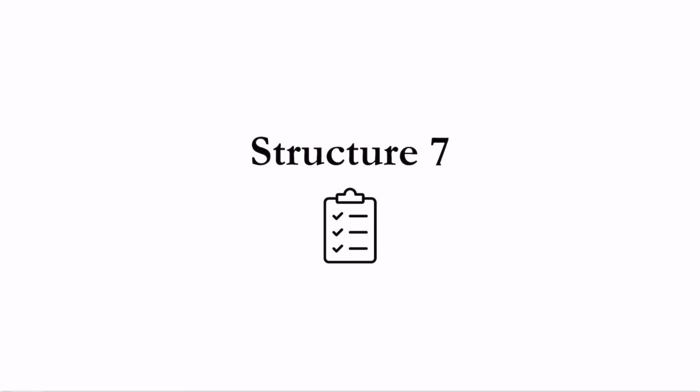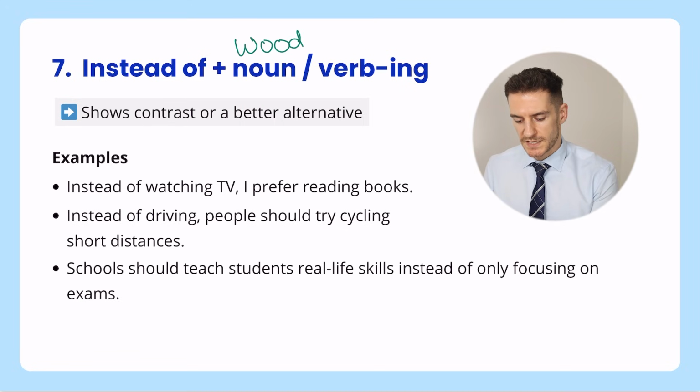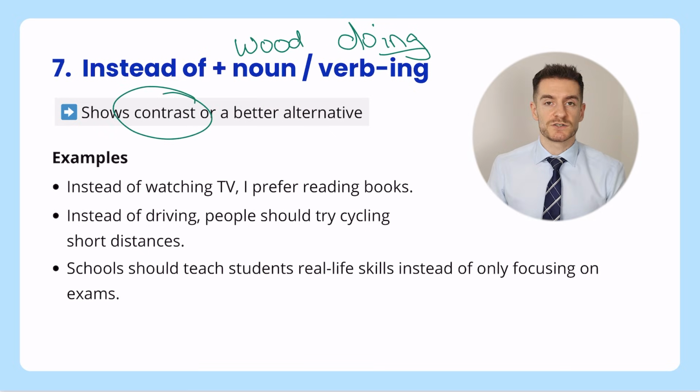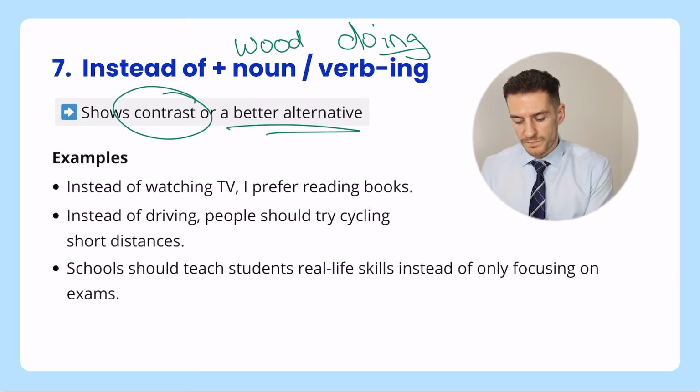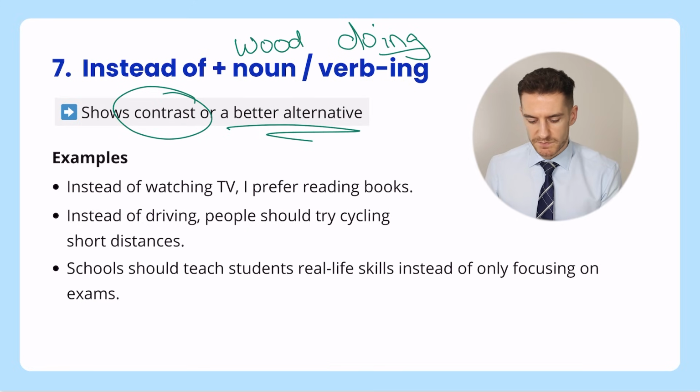Structure 7. Instead of plus noun or verb ing. So for example, we could say instead of wood. Okay, wood is a noun, or verb ing. Maybe we could say doing. Okay, doing is a verb ing. Now this one here is used to show contrast or a difference or a better alternative, a better choice. So let's have a look.